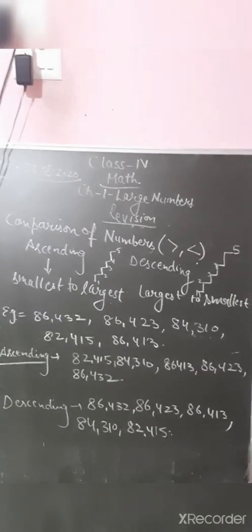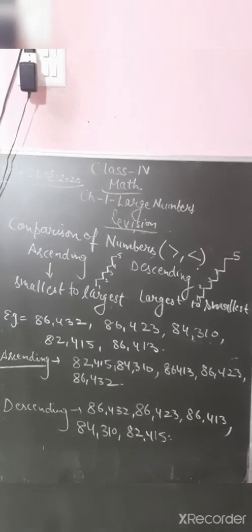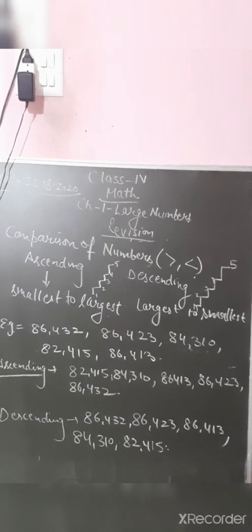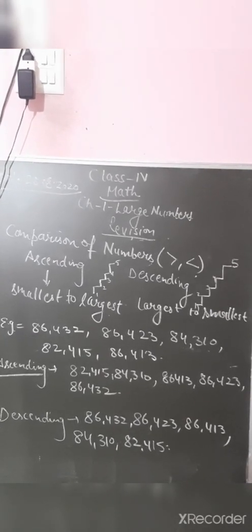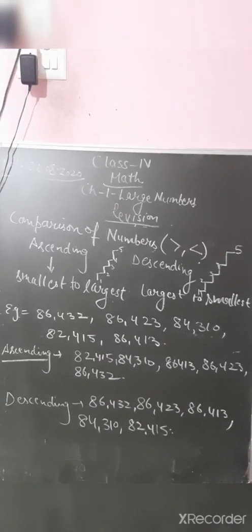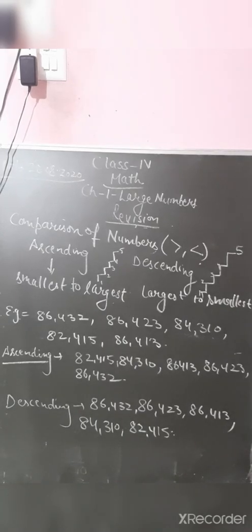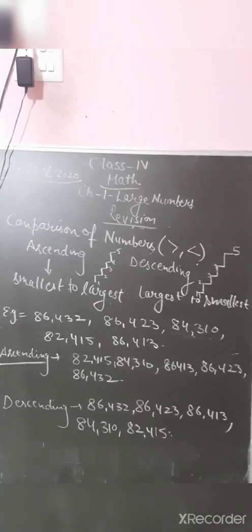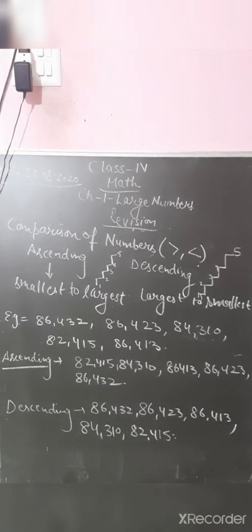Next is comparison of numbers. How to compare two or more numbers, right? With the signs greater than and less than, or you can write the numbers in ascending or descending order by comparing them.